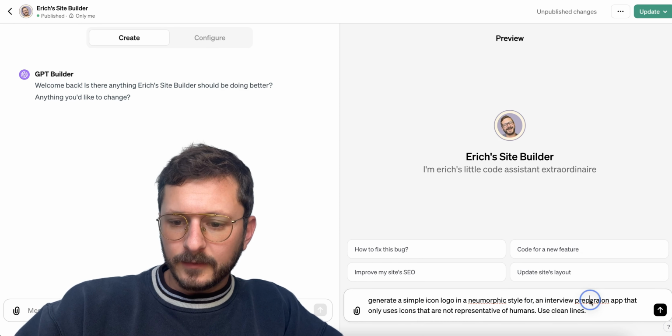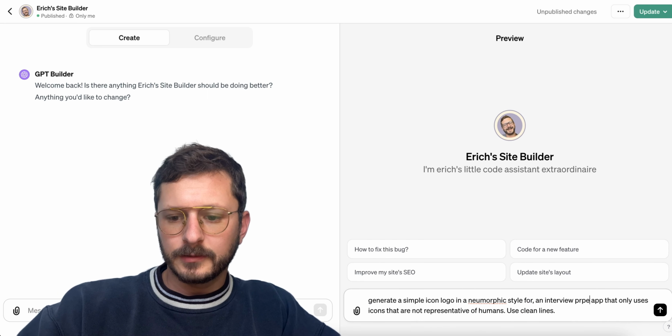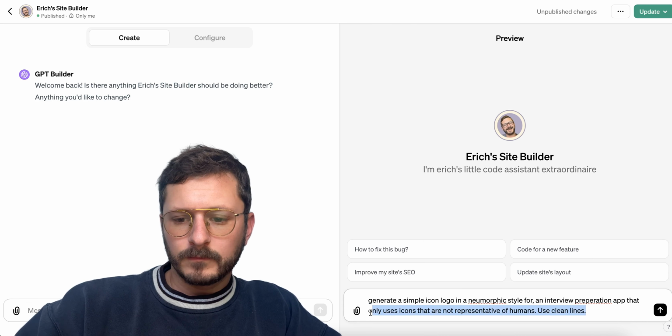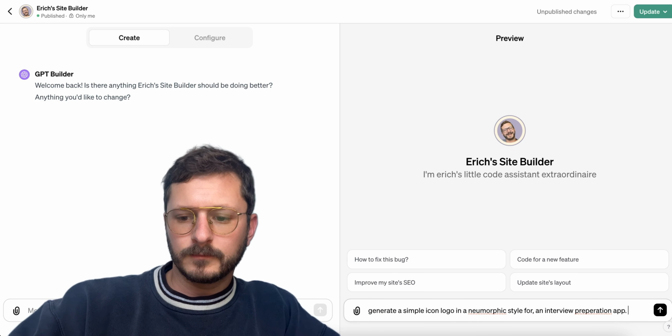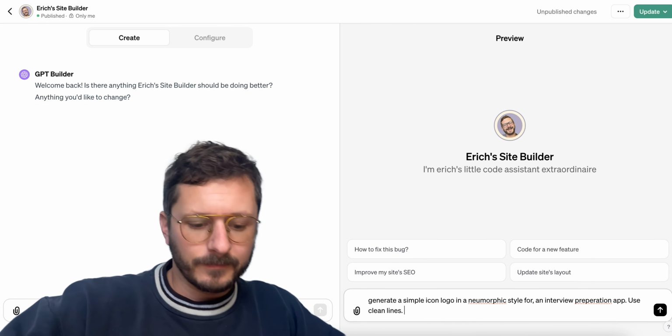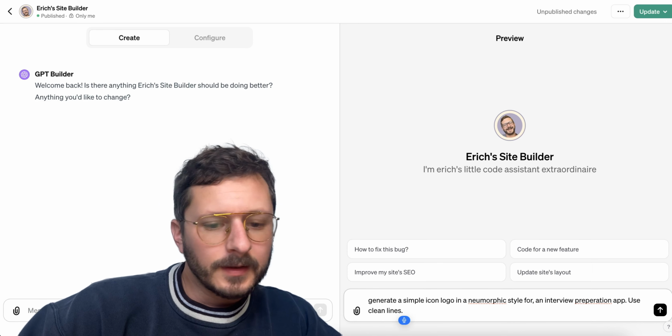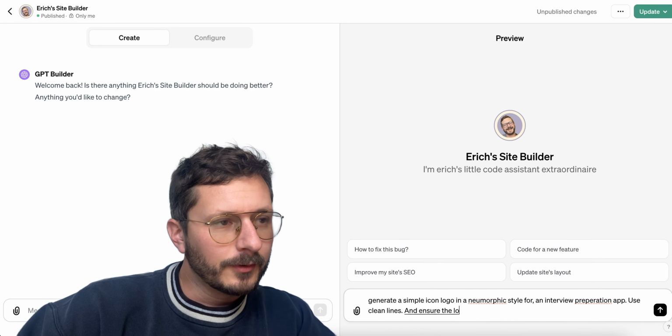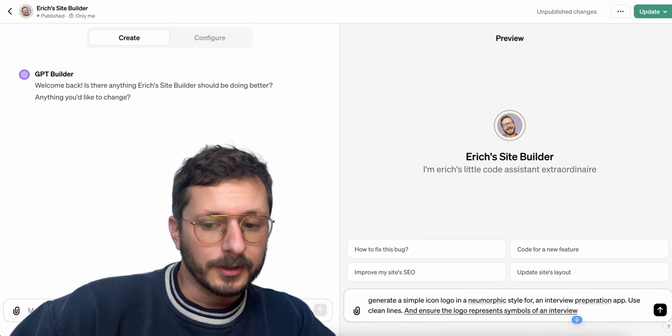For an interview preparation app, use clean lines and ensure the logo represents symbols of an interview, period.